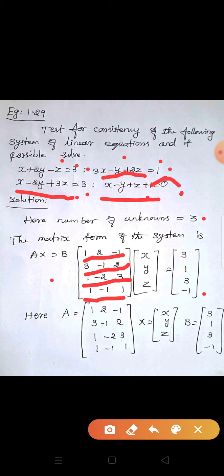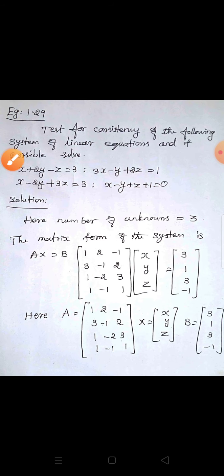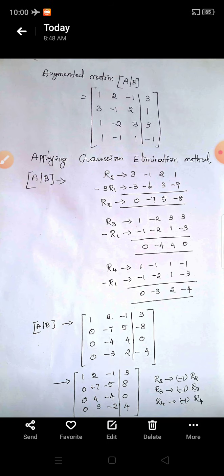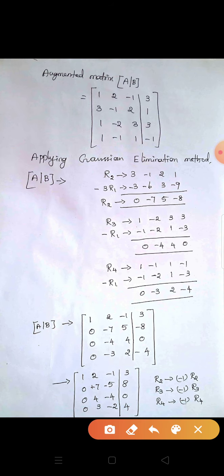Now here A is the coefficient matrix: 1, 2, -1; 3, -1, 2; 1, -2, 3; 1, -1, 1. X is equal to x, y, z. Here B is the right hand side, that is 3, 1, 3, -1. Now we are going to solve. First we write the augmented matrix [A | B]: 1, 2, -1, 3; 3, -1, 2, 1; 1, -2, 3, 3; 1, -1, 1, -1. Now applying the Gaussian elimination method.